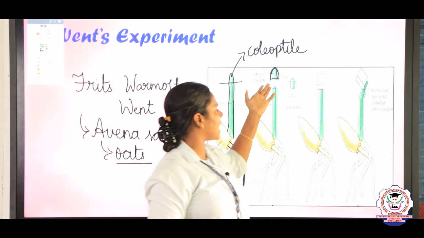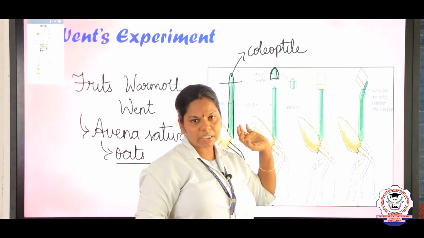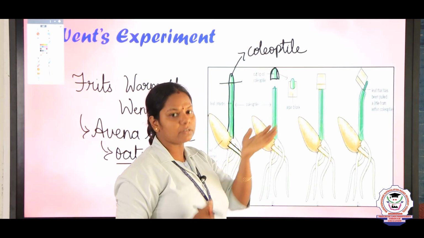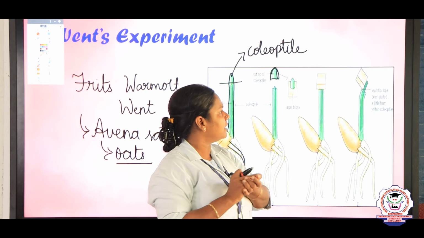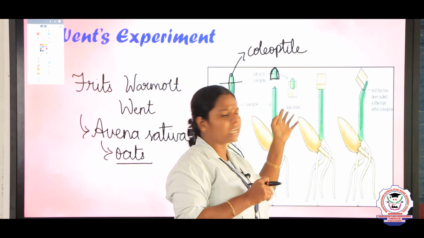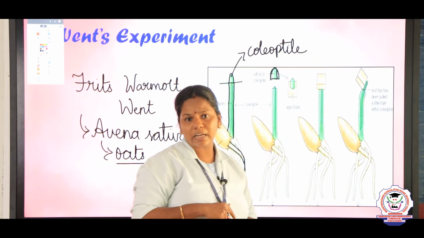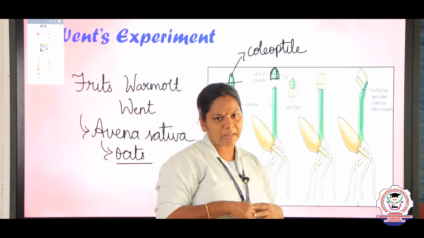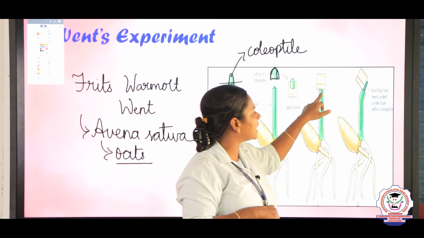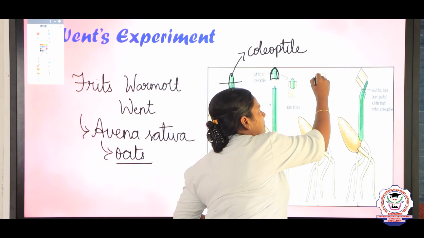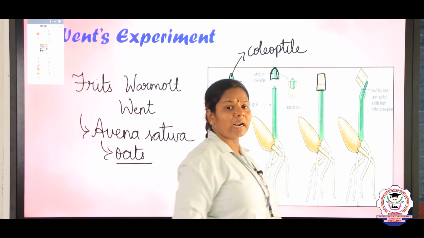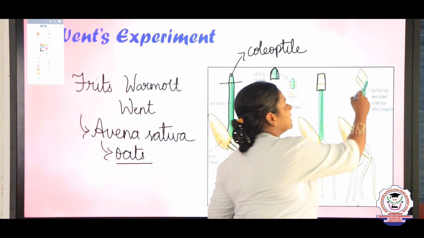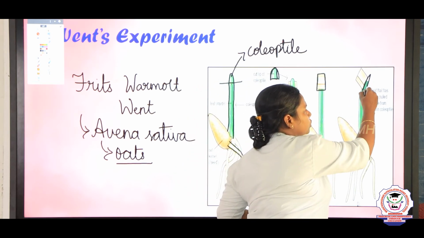So he placed that decapitated tip of the Avena plant on the agar block, and later he found that there was no change in the agar block either. Then he removed the tip and placed only that agar block on the coleoptile, and he found that the stem starts to grow.